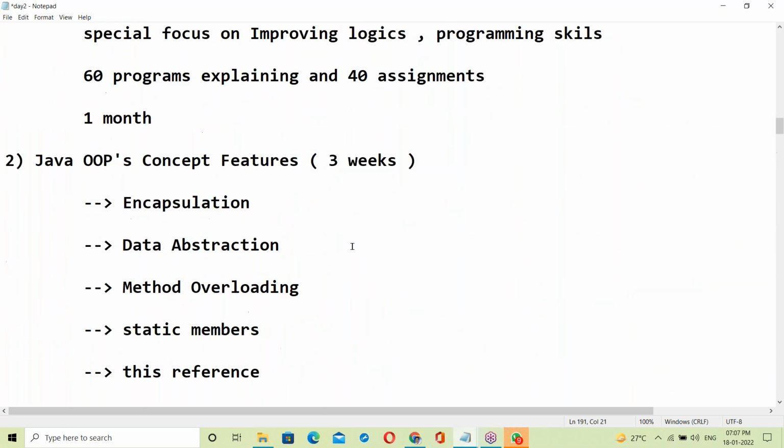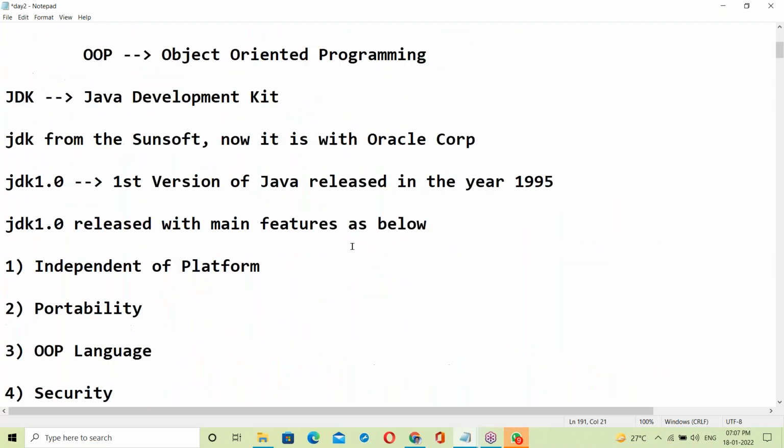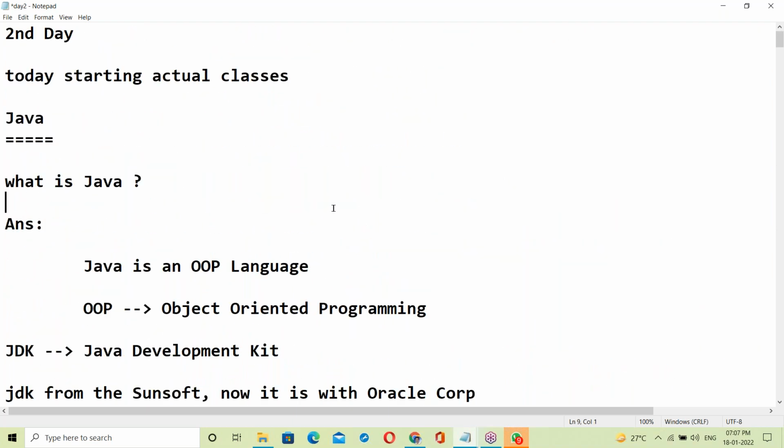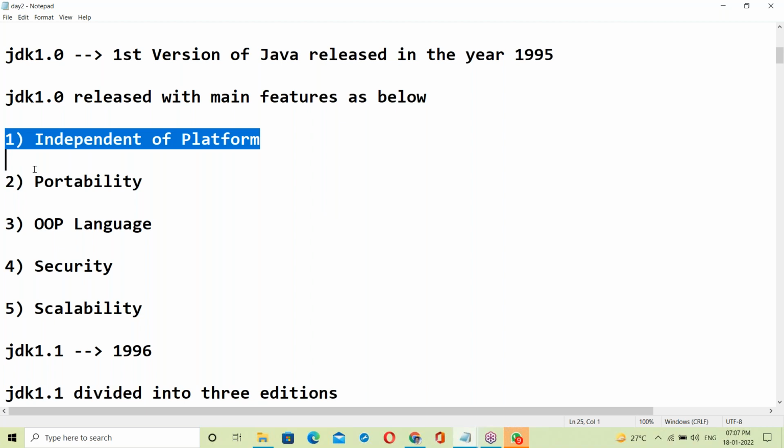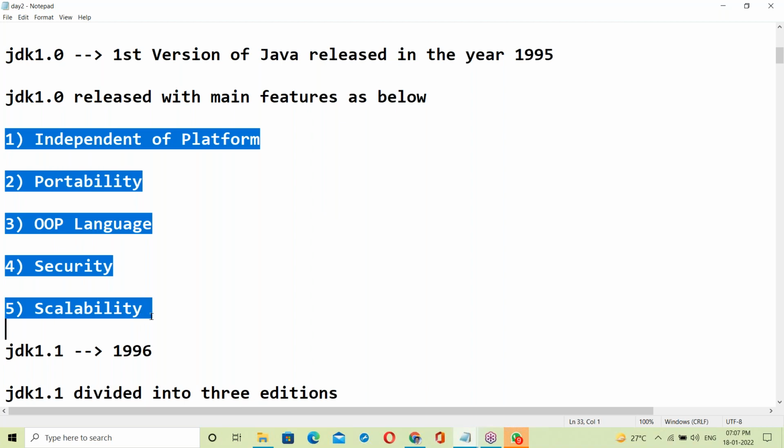Java since 1995 until today, what happened in Java, the Java history. That's it. Tomorrow's class topic is Java features. Tomorrow we'll start Java features. That's all for today.